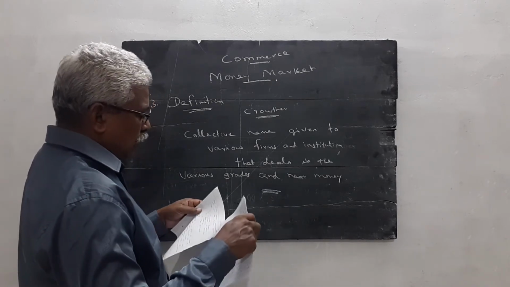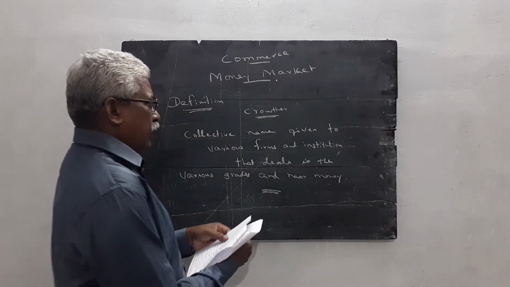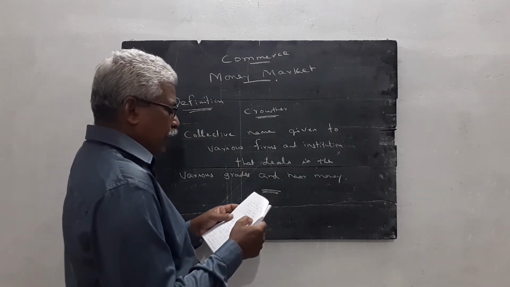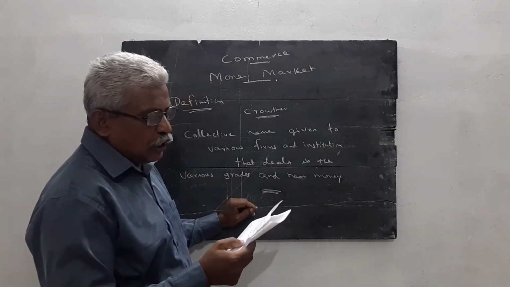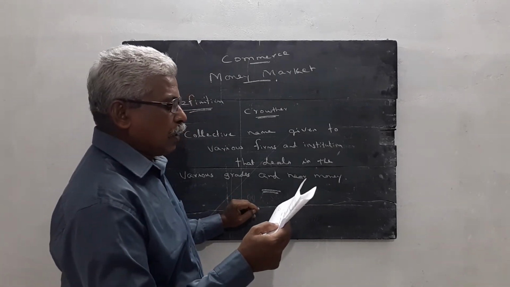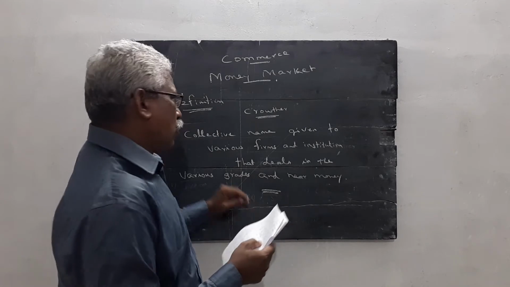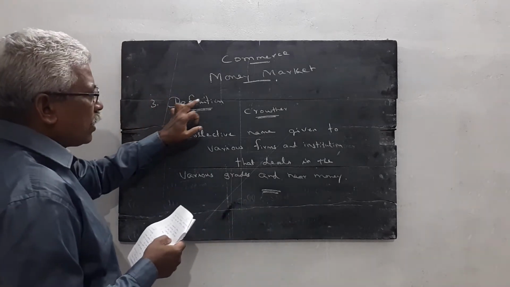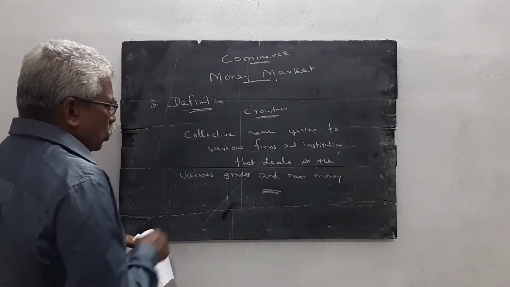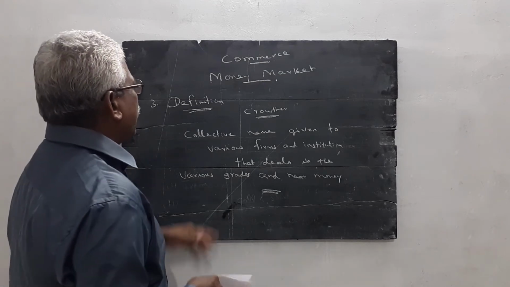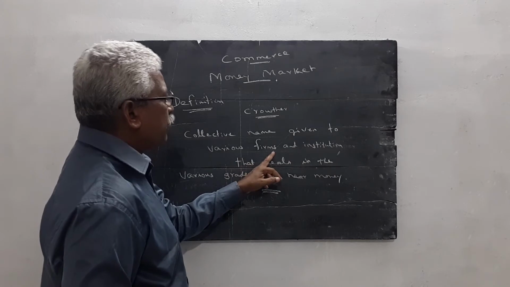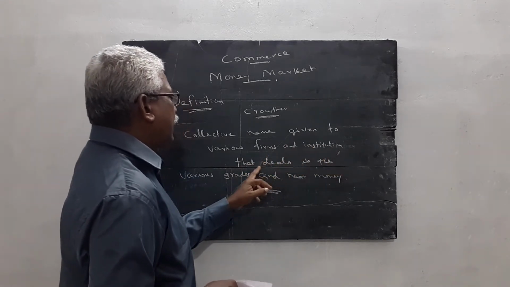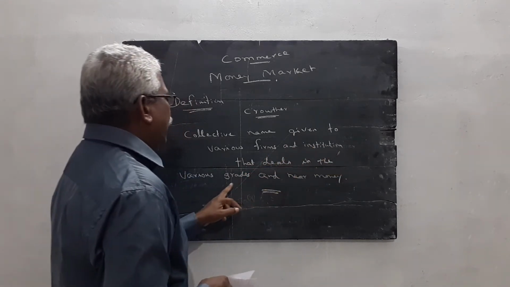The instruments used after 1986 were commercial paper, certificate of deposit, interbank participant certificate, repo instrument. Then question number 3, define the term money market. According to Crowther, money market is a collective name given to various firms and institutions that deal in the various